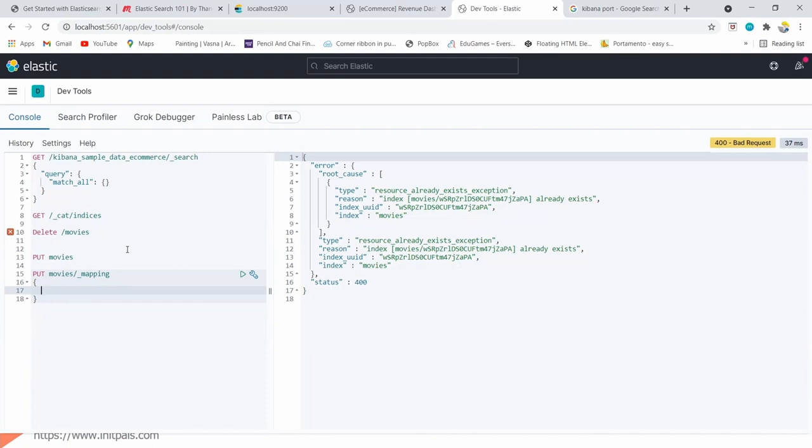I need to specify properties, and then I need to specify the property name and its type. Let's say the type is integer.